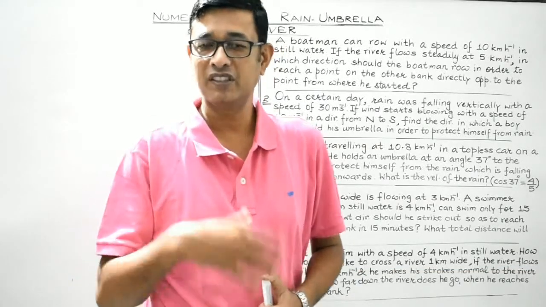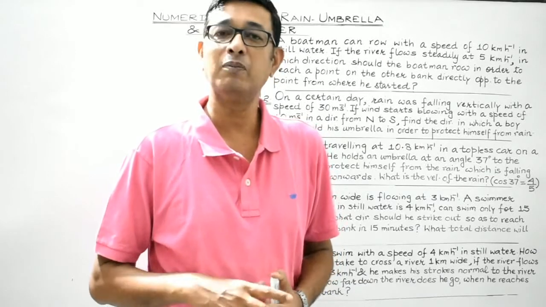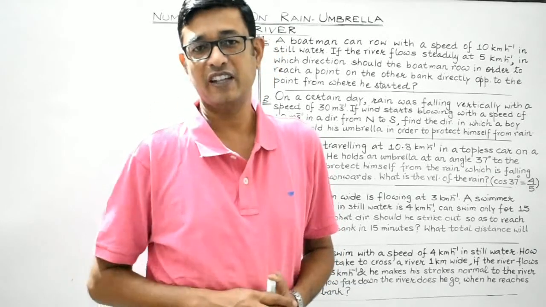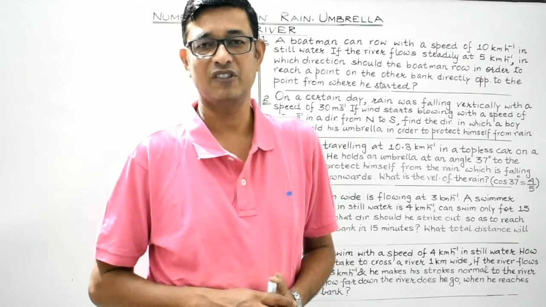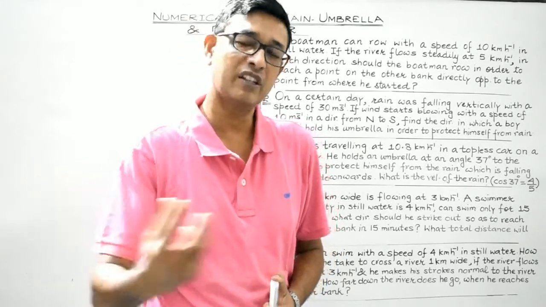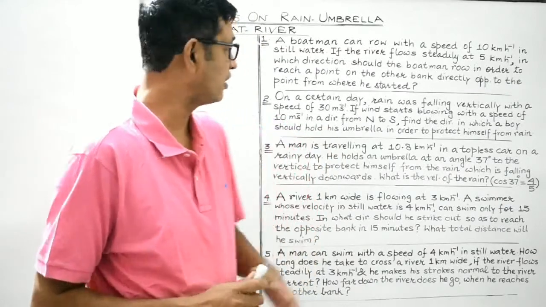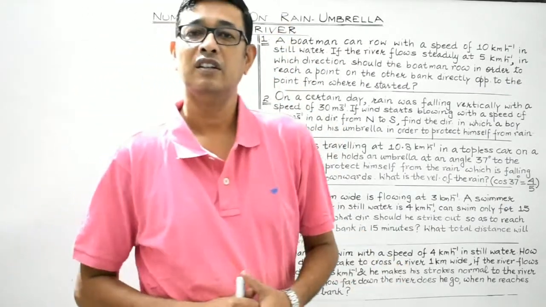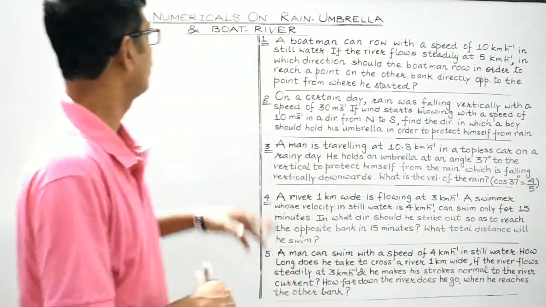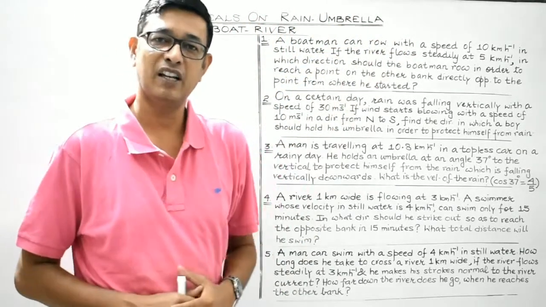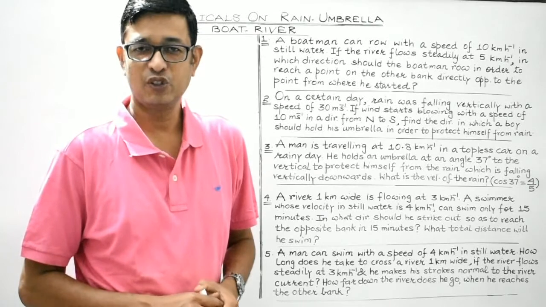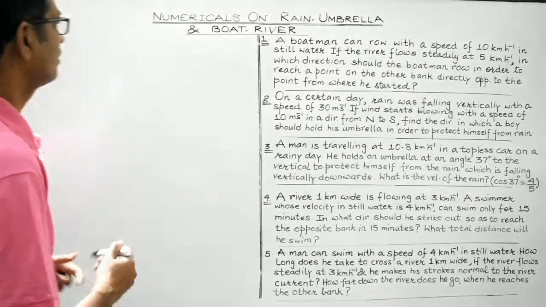As I promised in the previous lecture, I'll come up with some fresh set of numericals based on relative motion and relative velocity, right? So in continuation with that, we will discuss in this session the following numericals, which are based on river, boat and rain umbrella situations, right? So let's start with the first question, students.